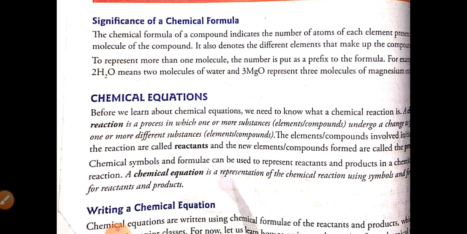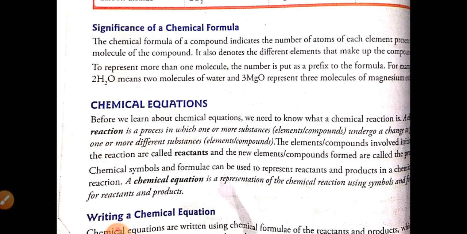Next, chemical equation. Before knowing what a chemical equation is, we must know what a chemical reaction is. A chemical reaction is a process in which one or more substances undergo a change to form one or more different substances.